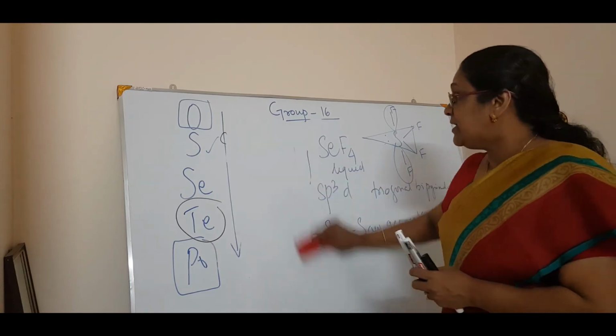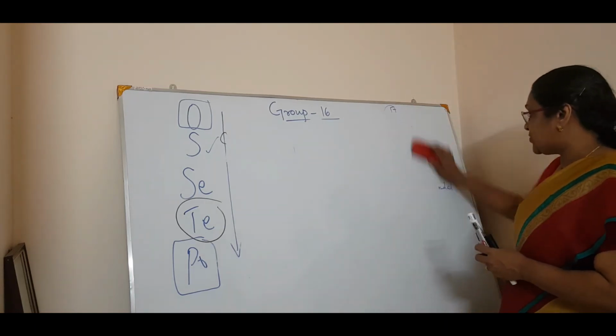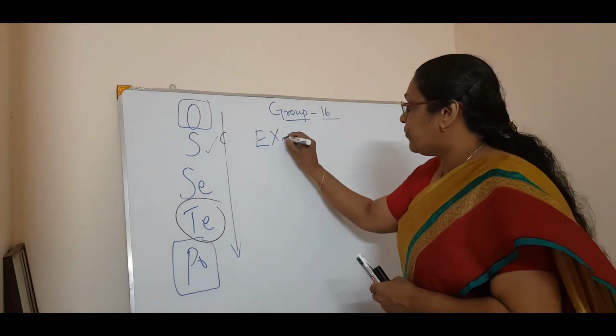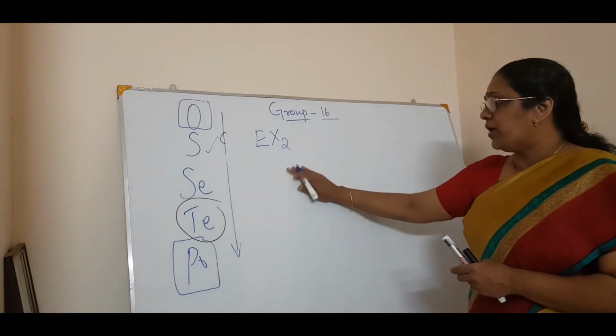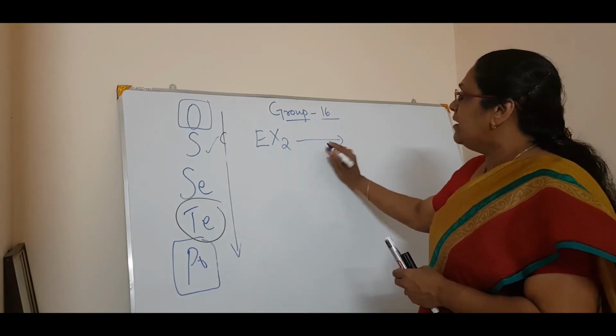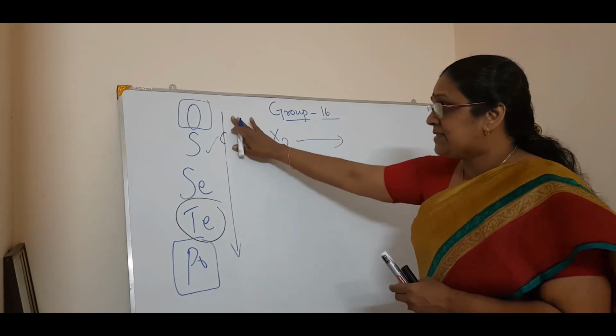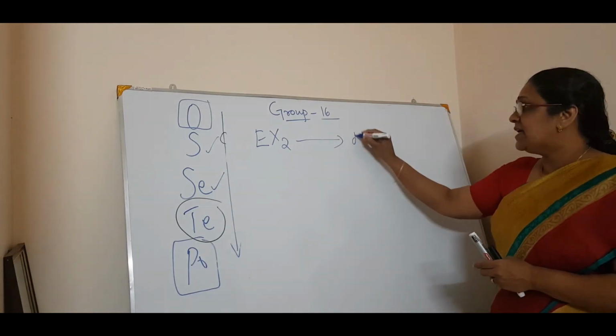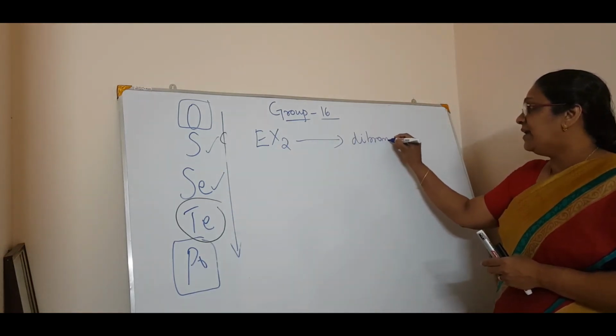Now coming to SF2, or EX2. In the case of EX2, all these elements except selenium form dibromides and dichlorides.